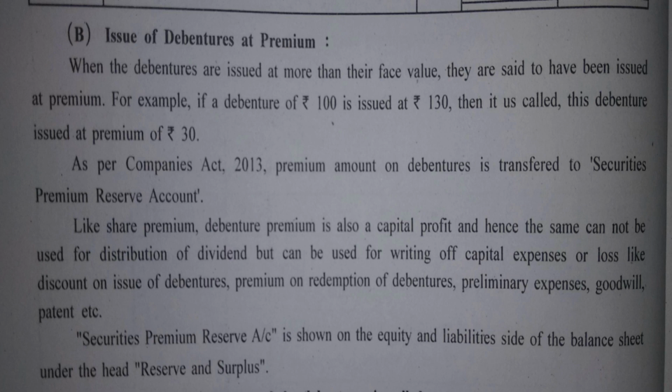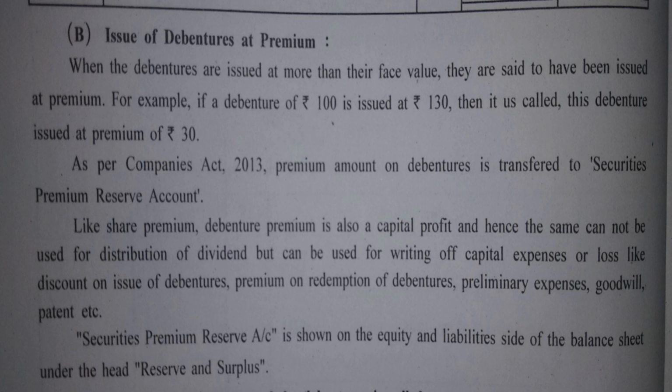Balance sheet has two sides, liabilities side and asset side, so equity and liabilities side is just the left hand side of the balance sheet.